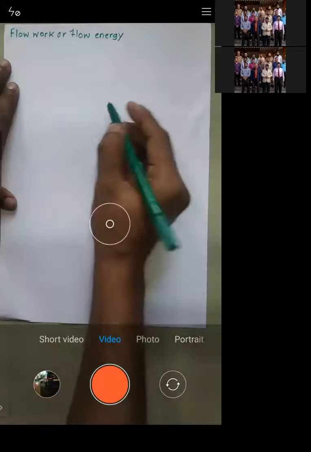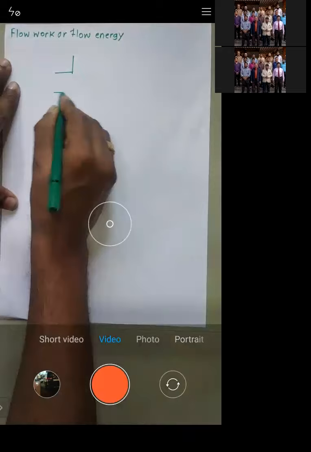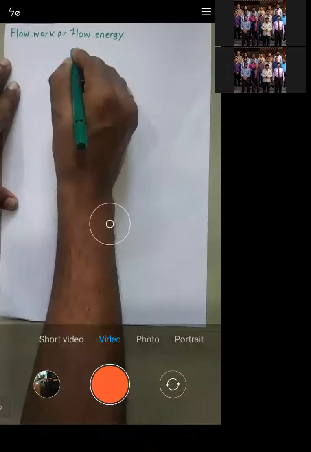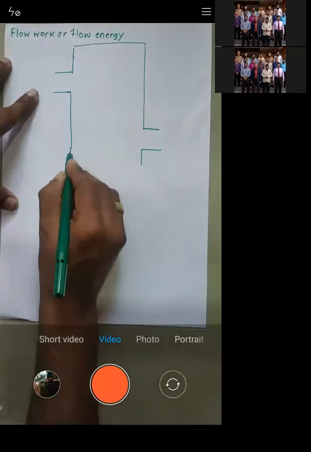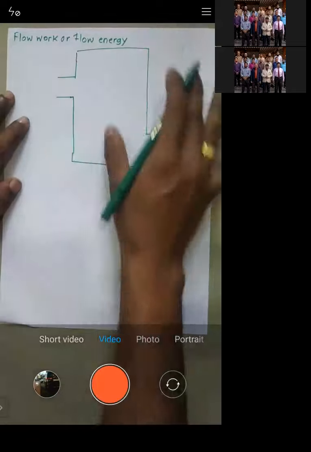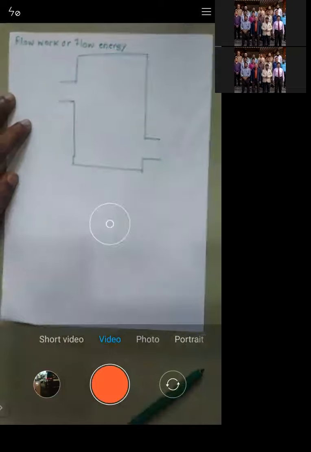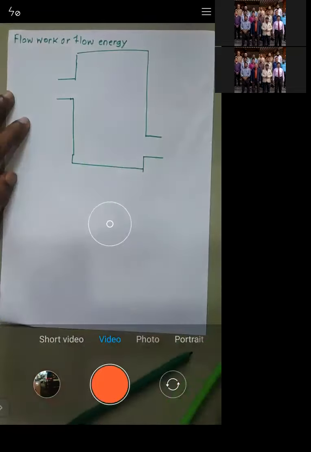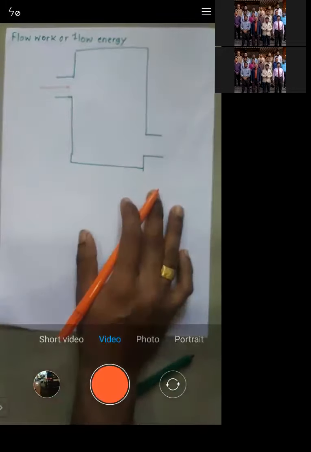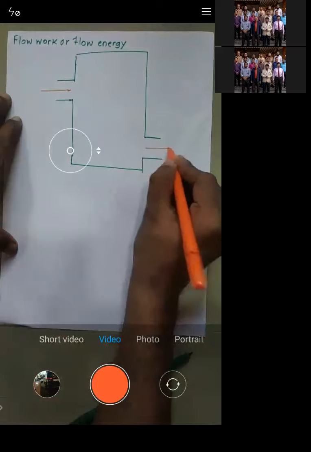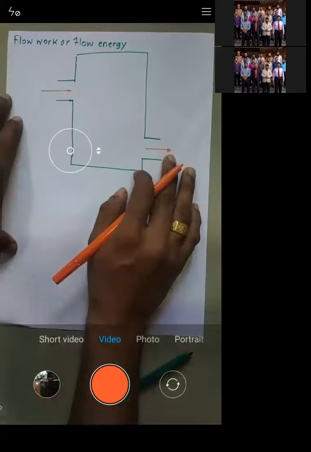Now let's consider, I'll just draw an open system, where I have some inlet port and, at the same time, some outlet port. So this is the inlet port and this is the outlet port. This is basically an open system where through this end some fluid will come, and through the other end the fluid will leave. So some mass is entering and some mass is leaving.